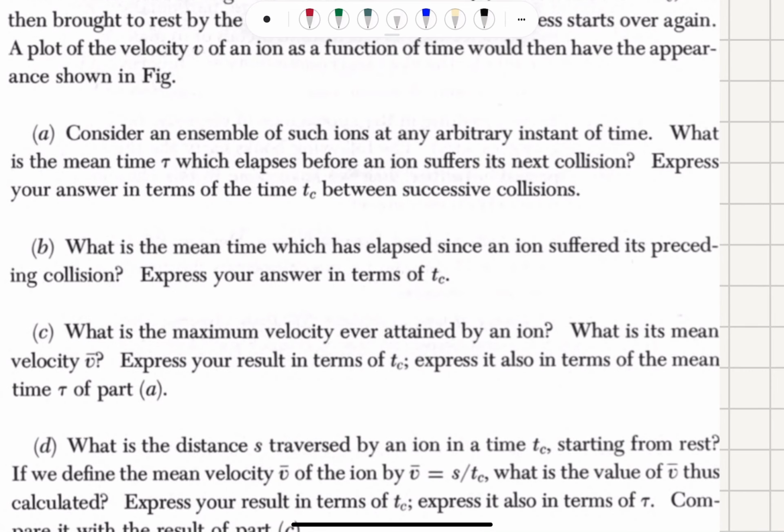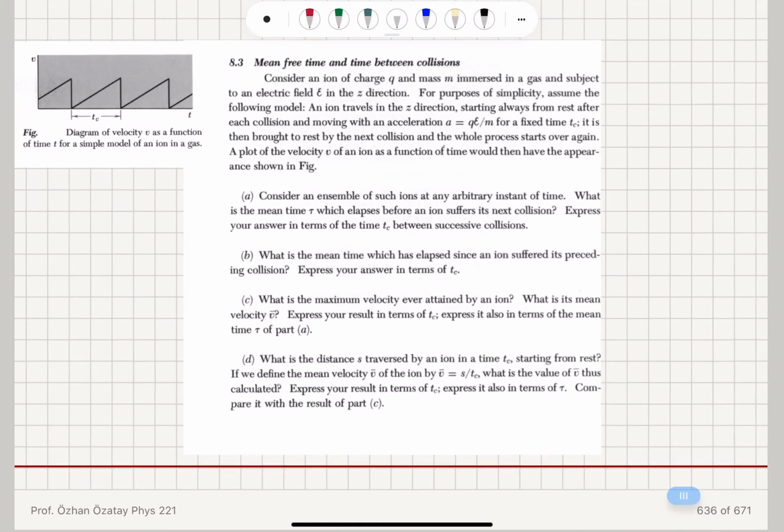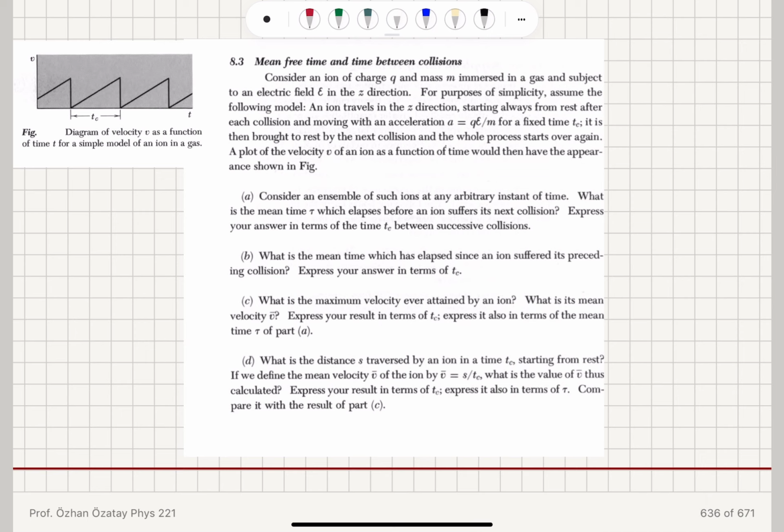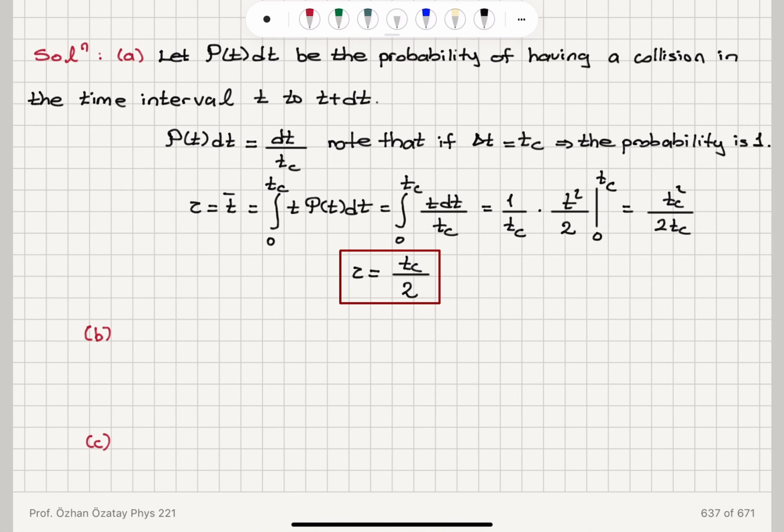Part B, what is the mean time which has elapsed since an ion suffered its preceding collision? Express your answer in terms of tc. Now we are at an arbitrary time t. We want to know how much time has elapsed before the preceding collision. But we have time reversal symmetry here.